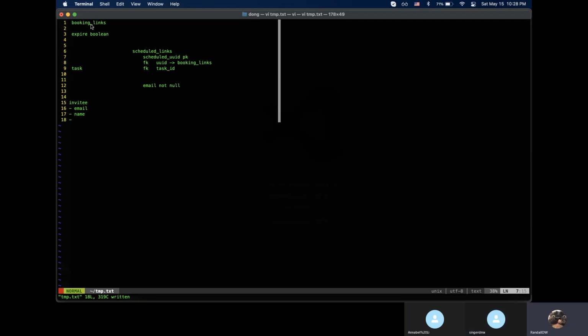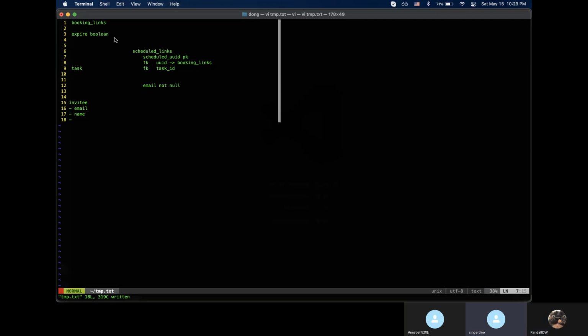What I'm thinking right now is, if this booking link expires, when the owner deletes it, it will delete the related schedule link as well. No, you cannot delete it, right? When is the condition we can say we can delete it? I think when the whole booking link expires. How do you know when it expires?